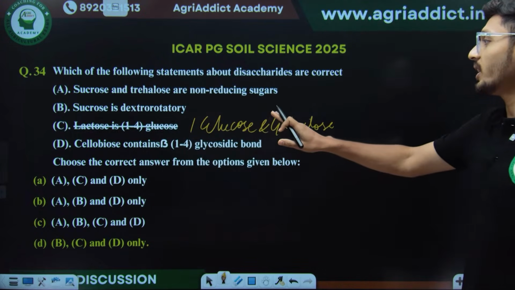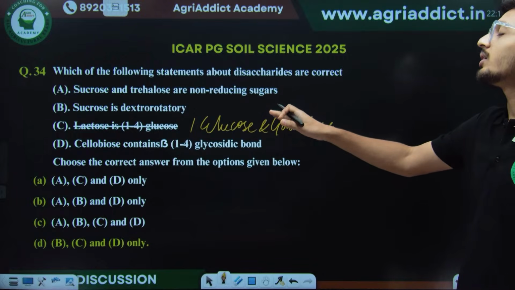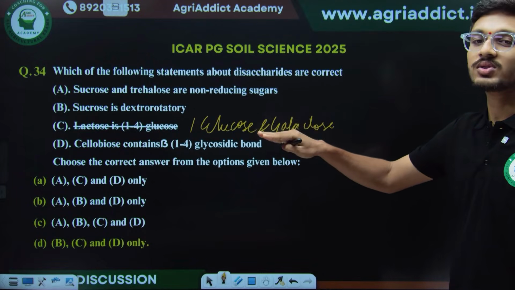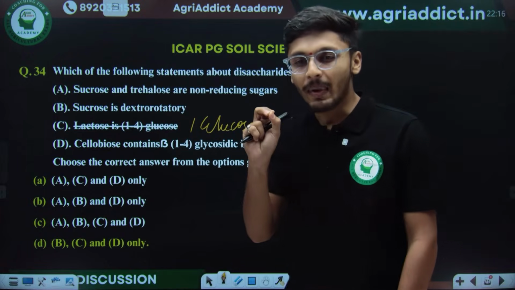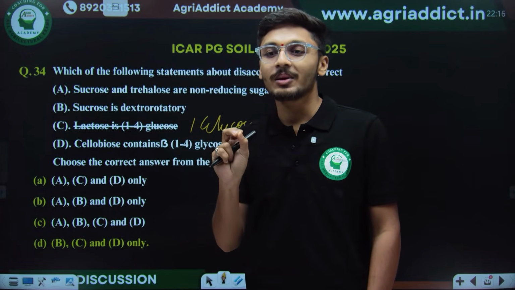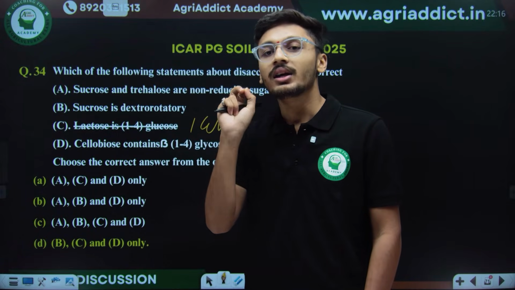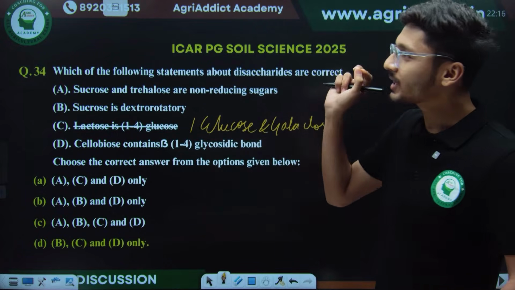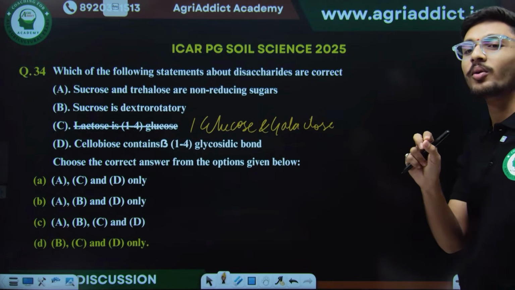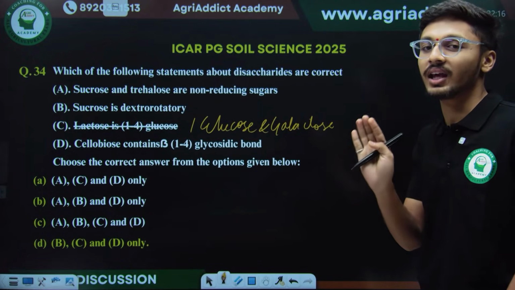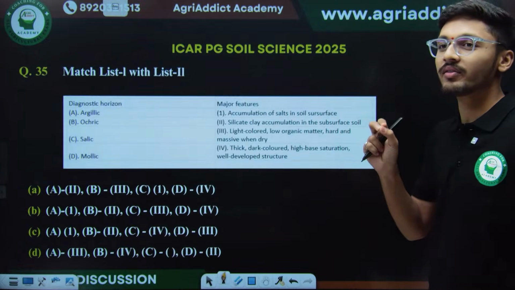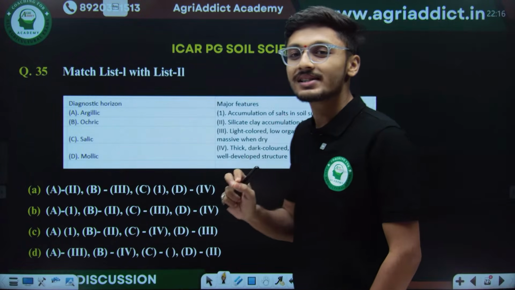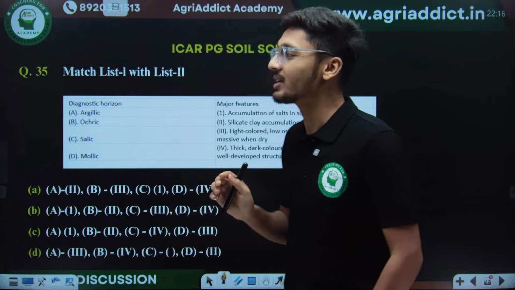Now dextrorotatory and levorotatory, then reducing and non-reducing sugars, all these concepts have been very nicely covered in the biomolecules biochemistry class by Purpita ma'am. So I will request each one of you to go through that lecture. अगर वो lecture आप करके exam लिखने जाओगे तो biochemistry से आपका एक भी question गलत नहीं होगा, ठीक है? So this is what we have given from AgriAddict's Soil Science PG Master Course. यही मैं बताना चाह रहा हूँ.